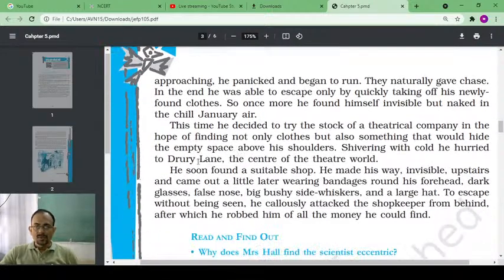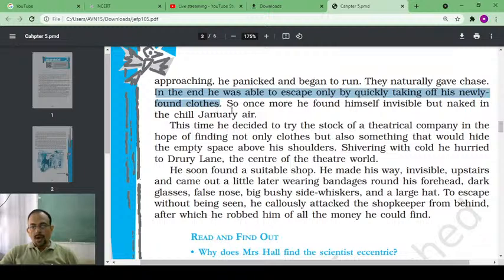As you can see here, approaching, he panicked and began to run. He started running. Then naturally they gave him chase. They were running after him.